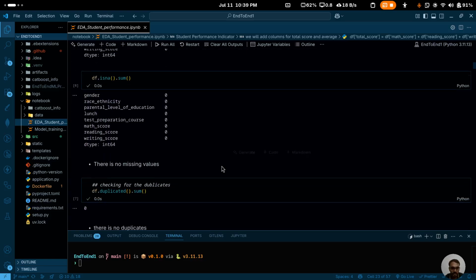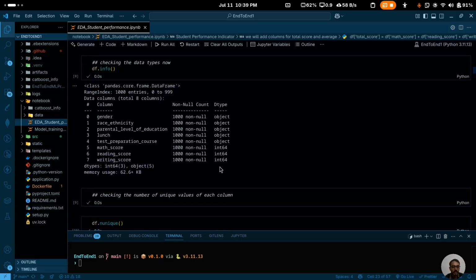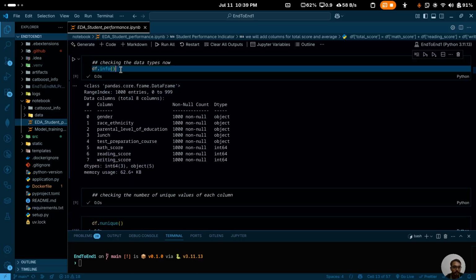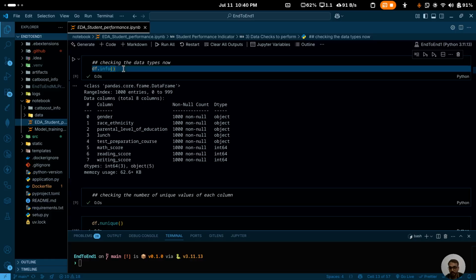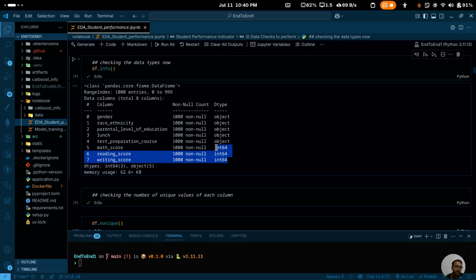If you see df.info, for which we created a data frame, we have some objects, which indicates a categorical feature, and here we have int, which is a numerical feature.